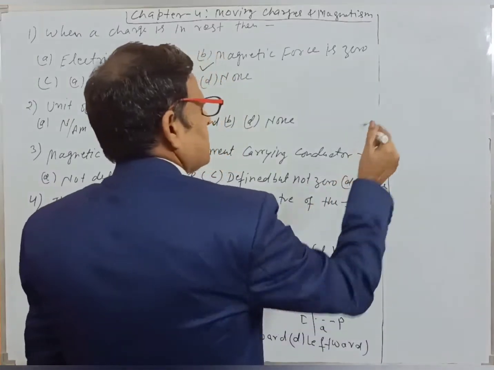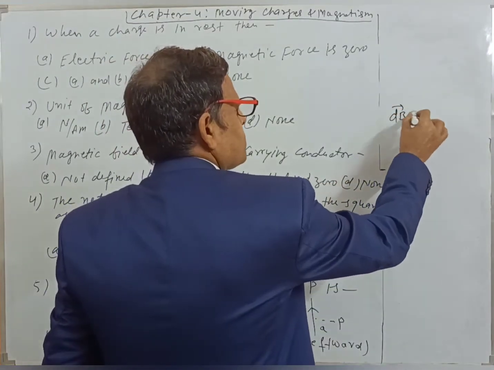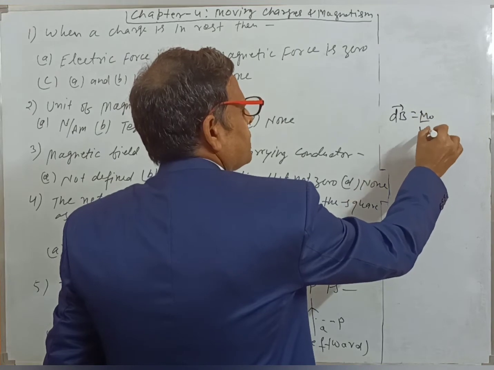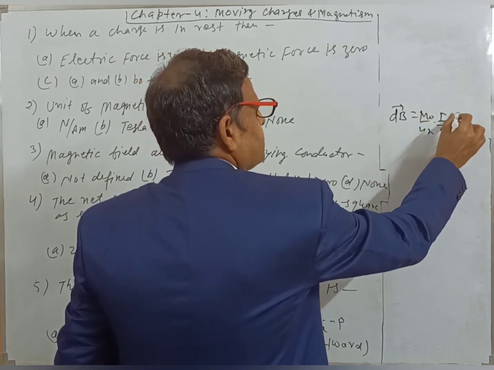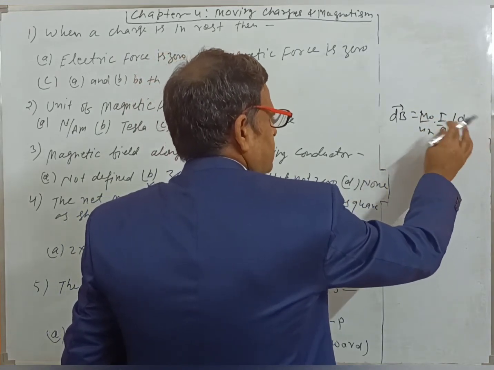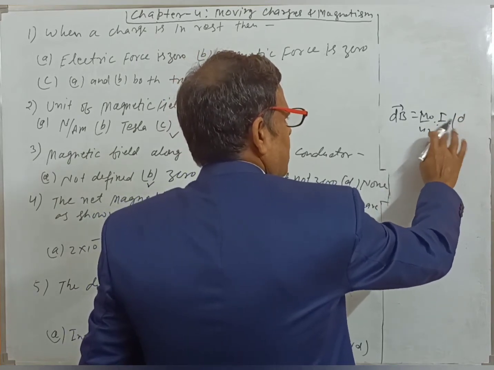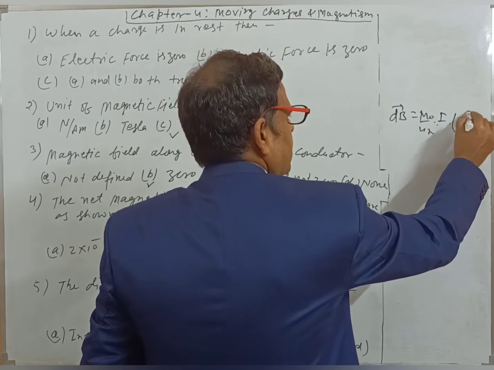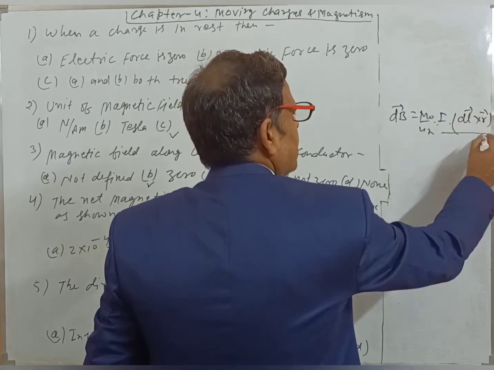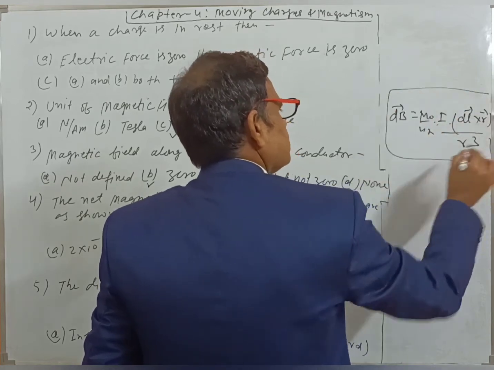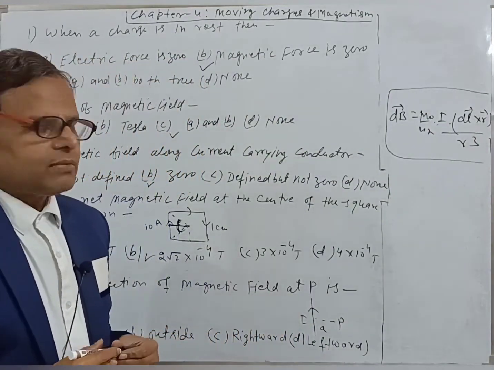You know very much the formula dB is equal to mu naught by 4 pi into I dl cross r by r cube. This is the Biot-Savart law formula in vector form.